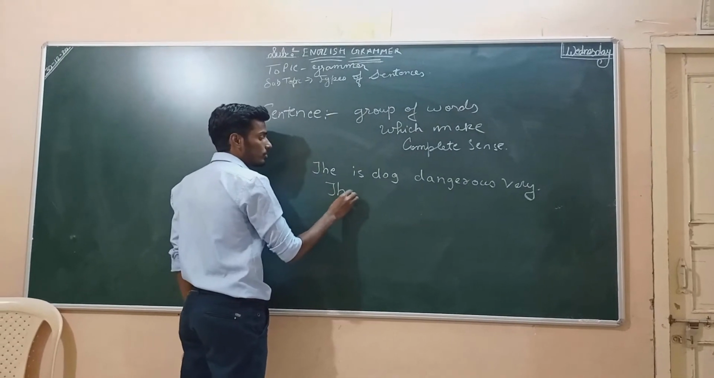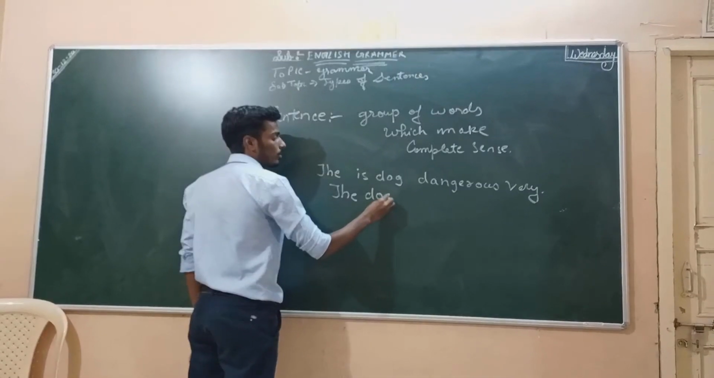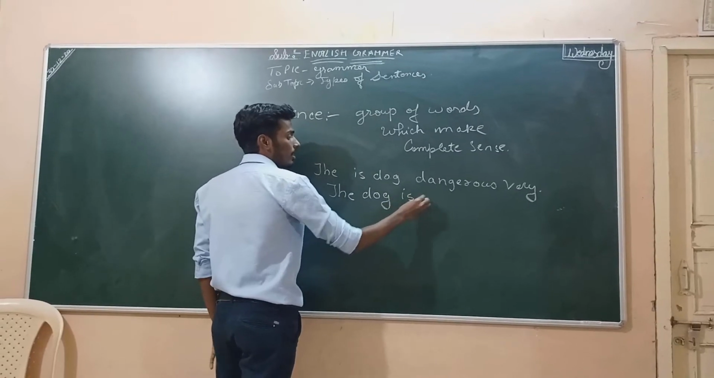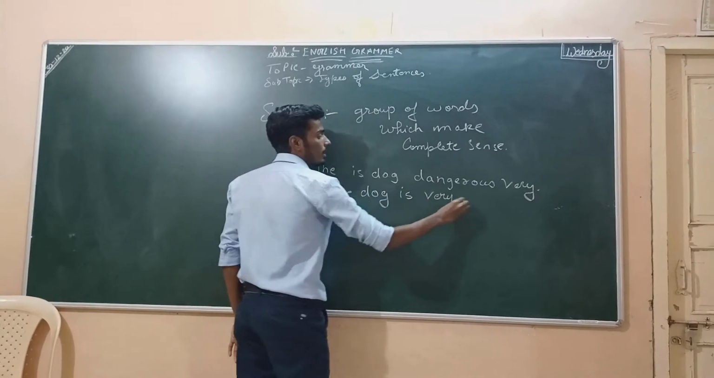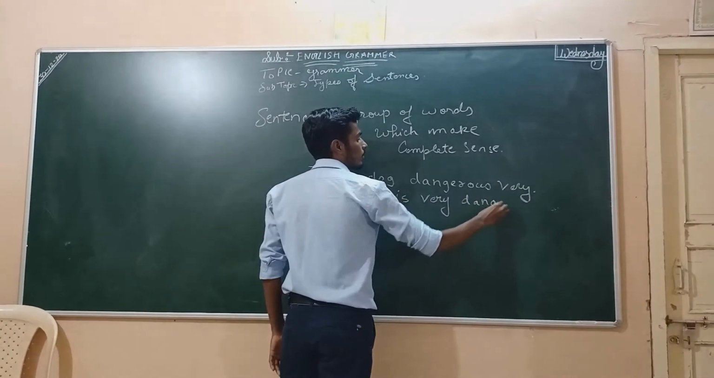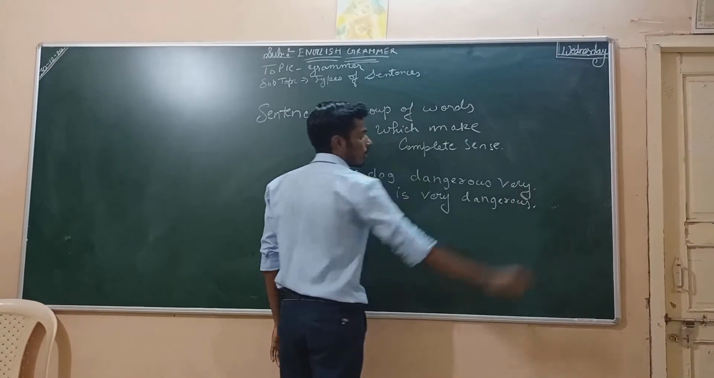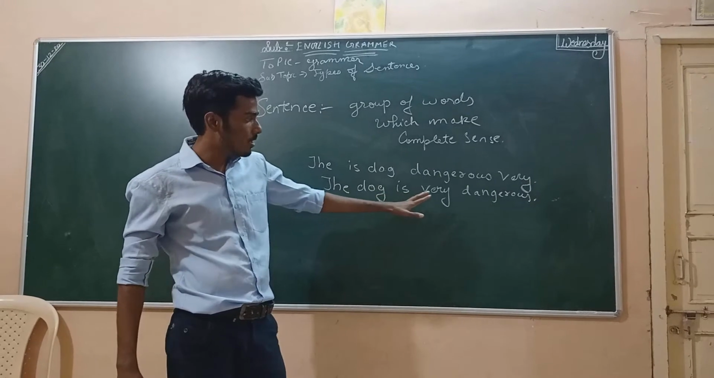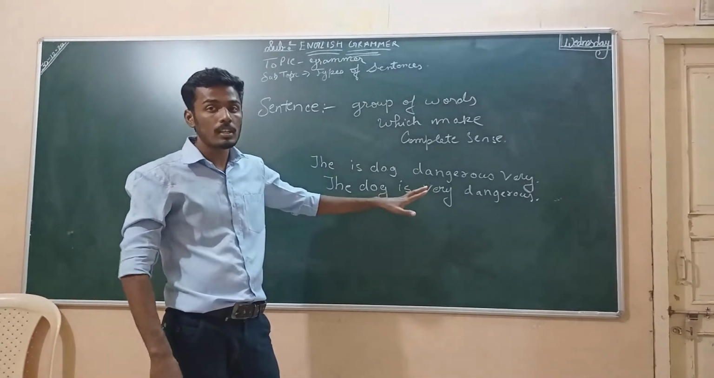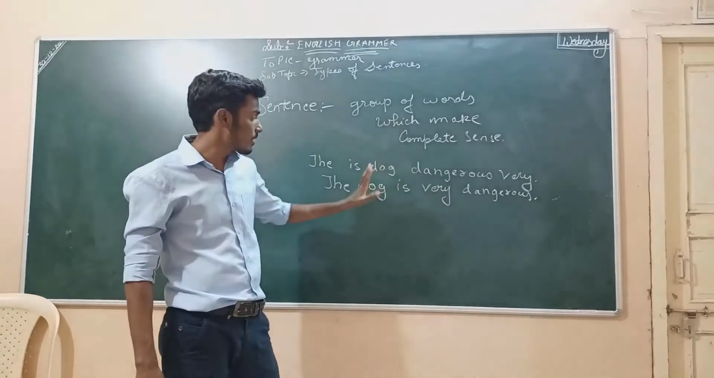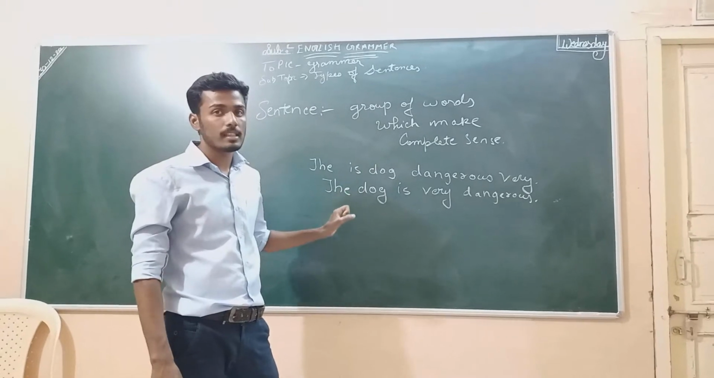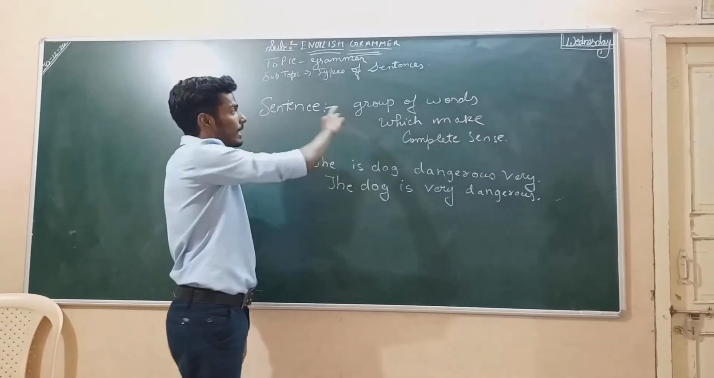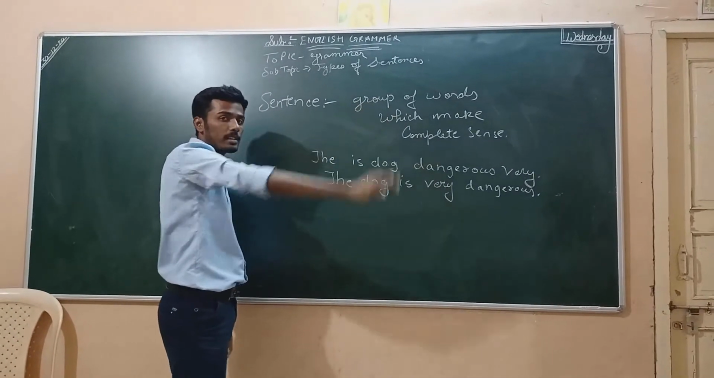The dog is very dangerous. Now the dog is very dangerous. It makes a sense. Means the dog बहुत खतरनाक है. This makes complete sense. These are called sentence. So sentence is a group of words which makes complete sense.